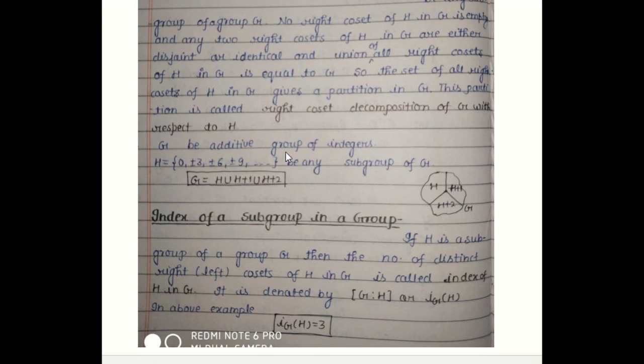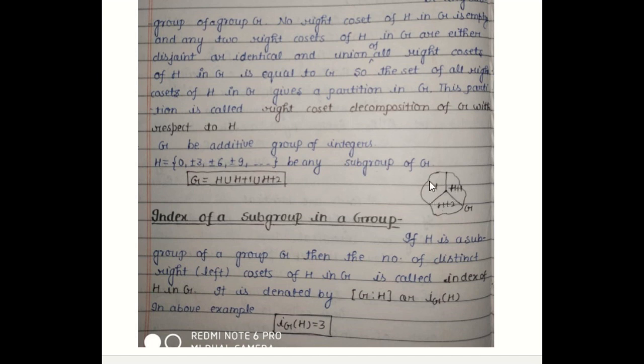If G is the additive group of integers and H is this type of subgroup, then we have seen that G is equal to H union H plus 1 union H plus 2. That is, these cosets partition the group into three parts. All these partitions are disjoint.